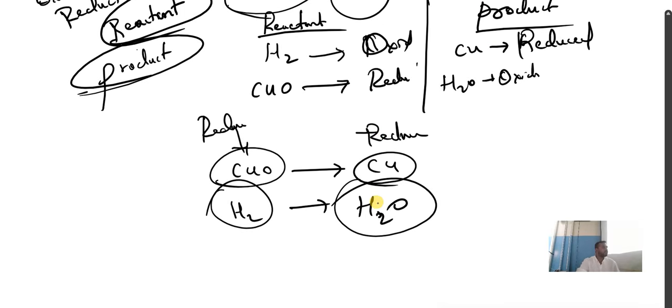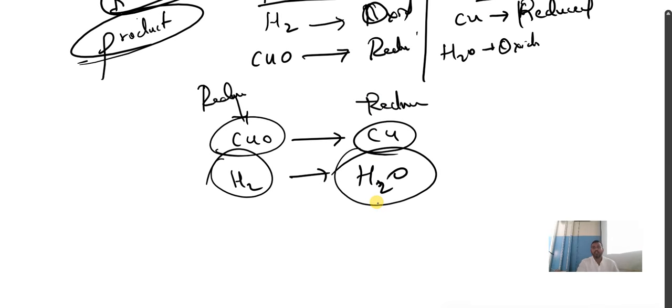And both the reactions together we call as redox reaction. In the reaction where both oxidation and reduction take place, that is called as redox reaction. Example, you can write this reaction. And similarly, we have rancidity.